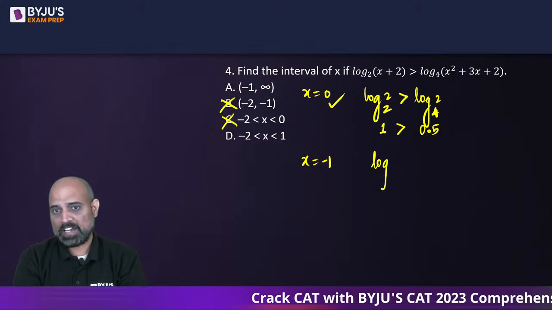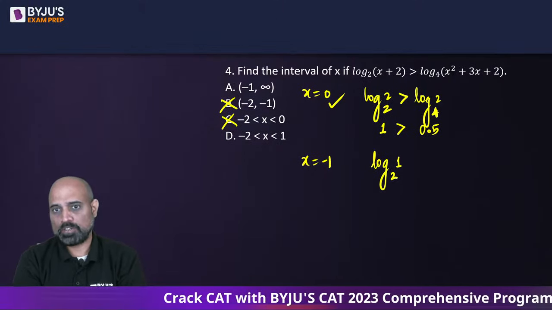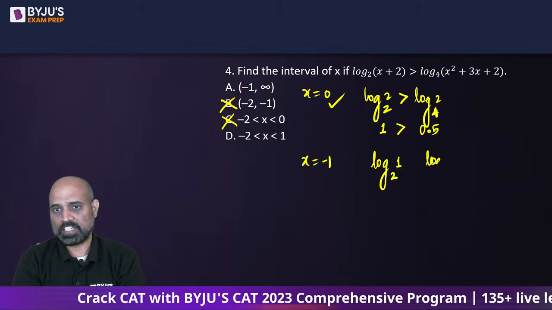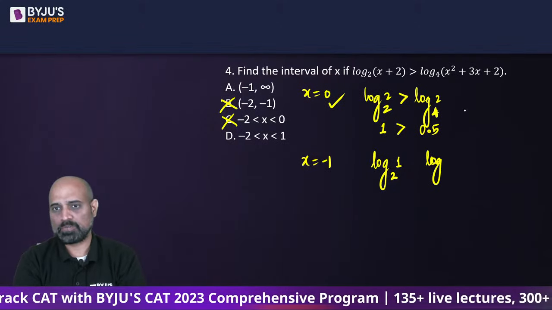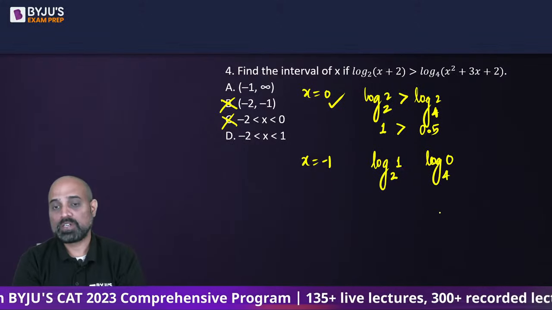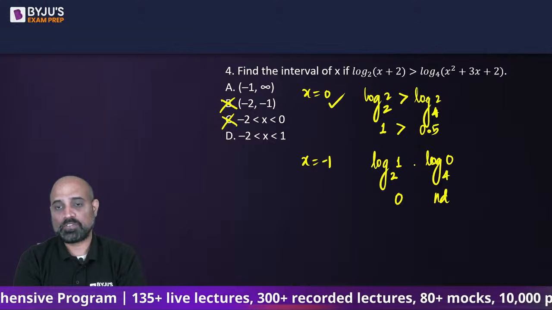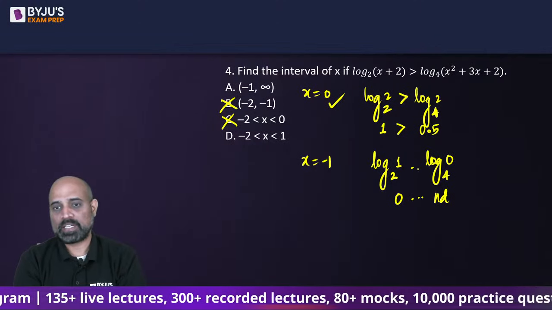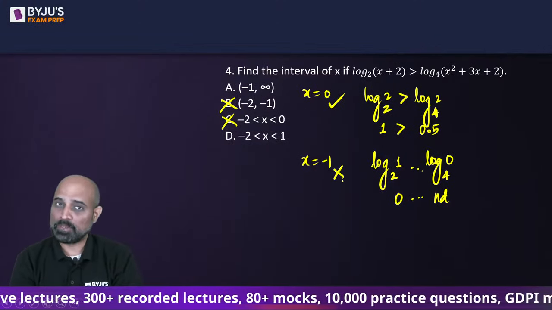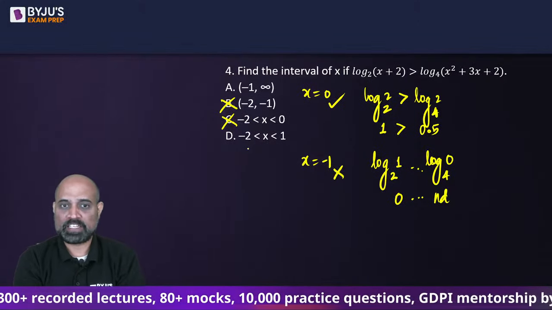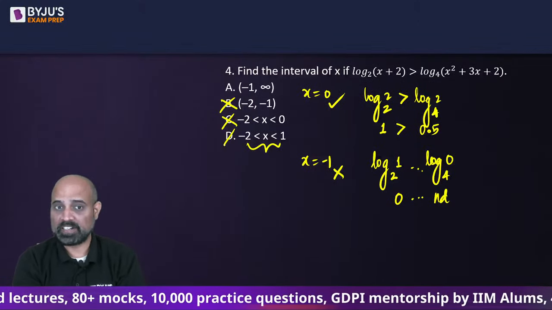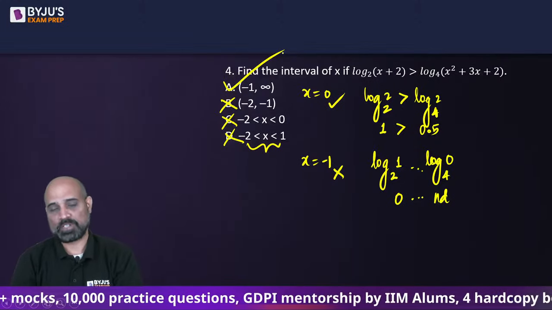So I will have log(-1) plus 2 log 1 to the base 2, and the next one will give me log 1 plus 2 minus 3 log 0 to the base 4. So this is of course 0 and this is not defined. So obviously there is no inequality that you can have. Yani -1 is not an applicable value. So x cannot be -1. -1 is included in D. D is gone. A becomes your answer.